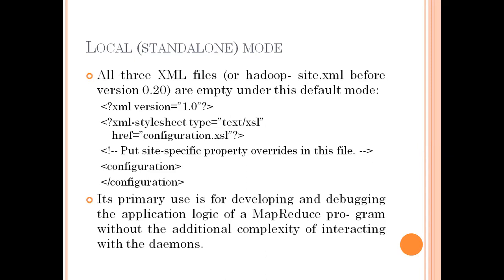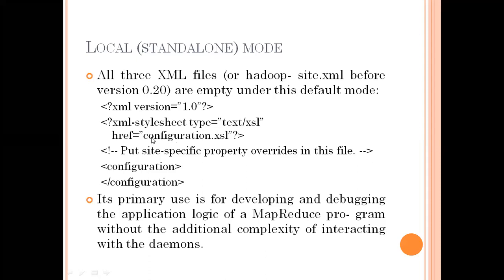So all the XML files in Hadoop, hadoop-site.xml before 0.2, are empty under this default mode. The default code for hadoop-site.xml is this: XML version 1.0, and the stylesheet type text/xsl. What is this text/xsl? You know this code, no? You know XML code. So that is the type; it can accept a text file or XSL files.